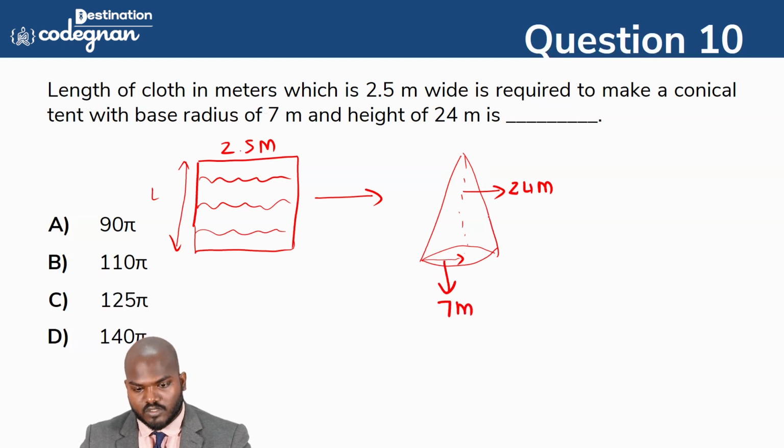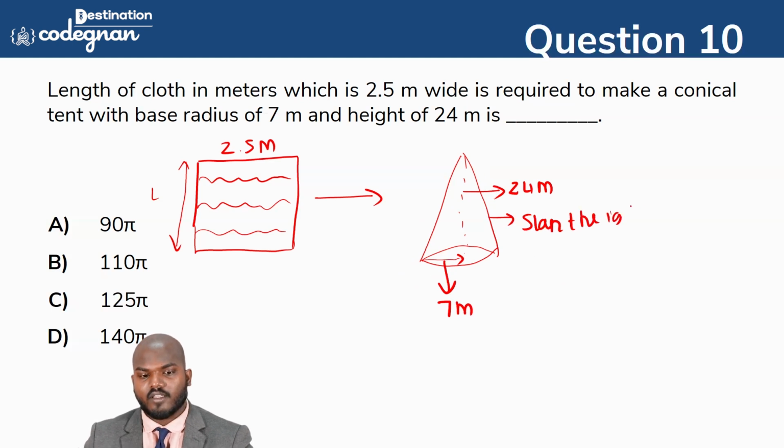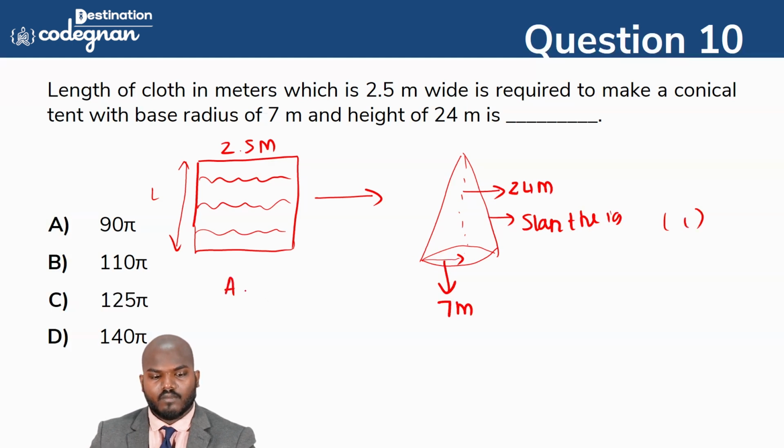Go into this one, guys. You see, this is the side. We call it the slant height. So slant height is the thing. You just want to find the slant height. How can we find this? The area of this rectangular side and the area of the cone are equal.